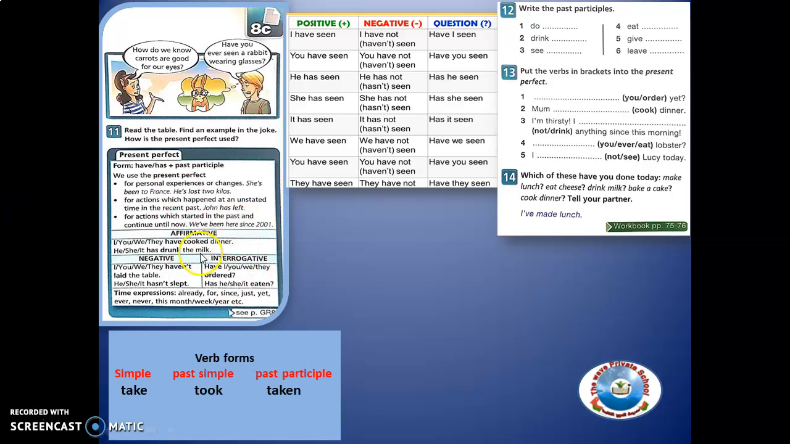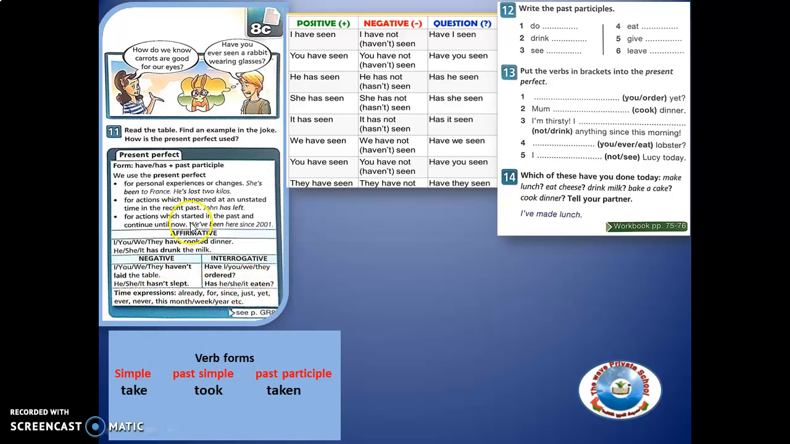So there are 3 forms of present perfect tense. We have affirmative, like I have cooked dinner, or you have cooked dinner, or he has drunk the milk. And the negative: instead of have not, we say they haven't laid the table. He, she, it hasn't slept. And then interrogative means questions. Have you ordered, or have we ordered? And has it eaten, has he eaten?